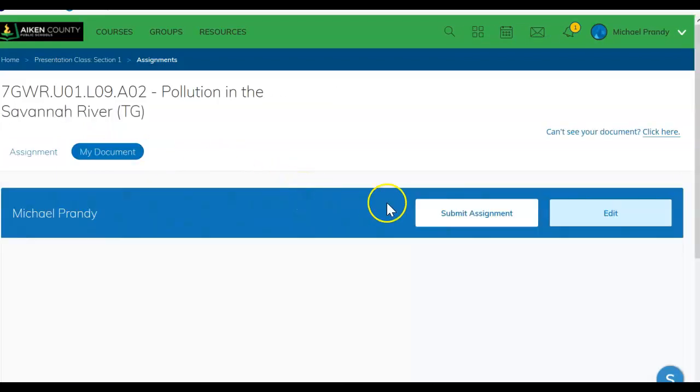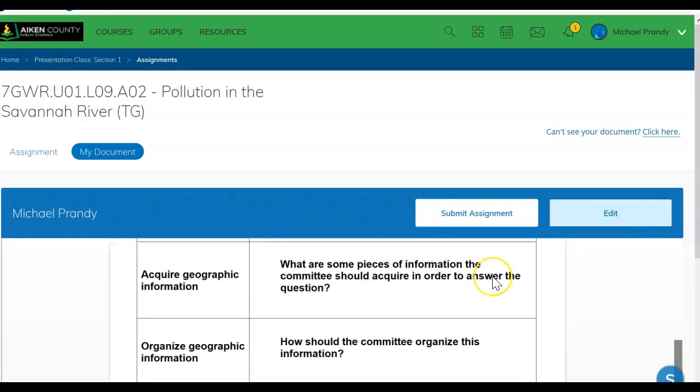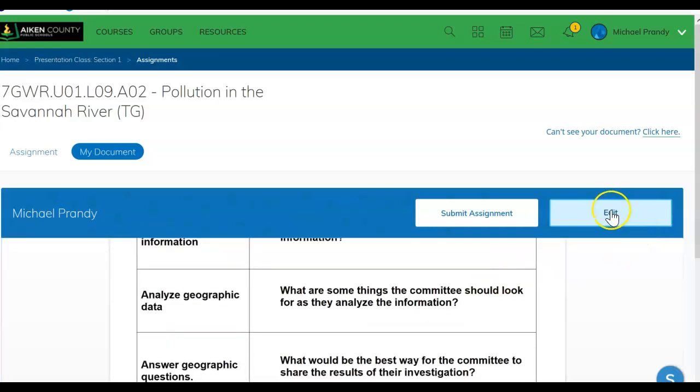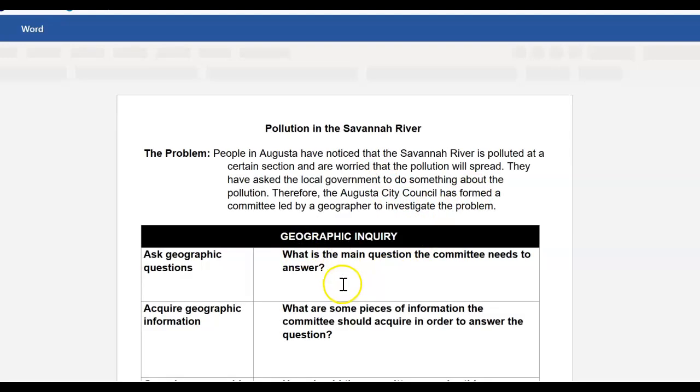Okay, and then you're going to come to the document button. When you choose the document, it's going to come up. If your name's not here, then it's probably going to ask you for your credentials to access your Office 365 account. Then you see the document coming up. You're going to choose Edit, and that's going to open the document up so that you can type on it. So here's the document. You're going to come in and type your answers. And if you want to change color, you're welcome to do that.